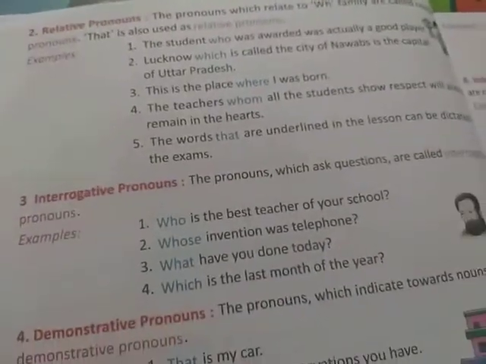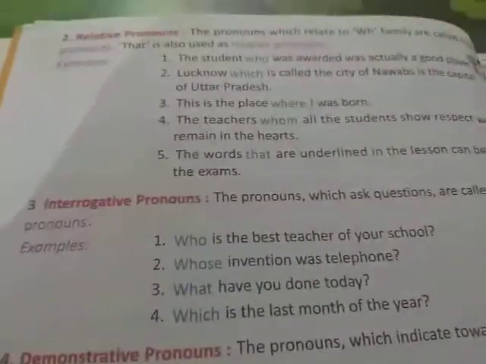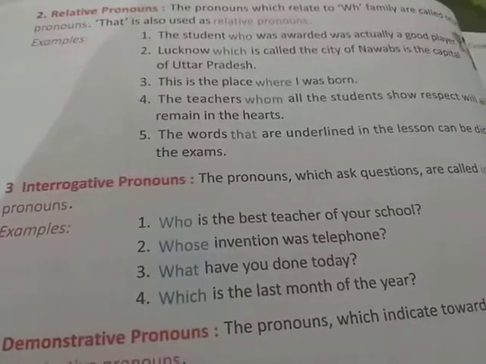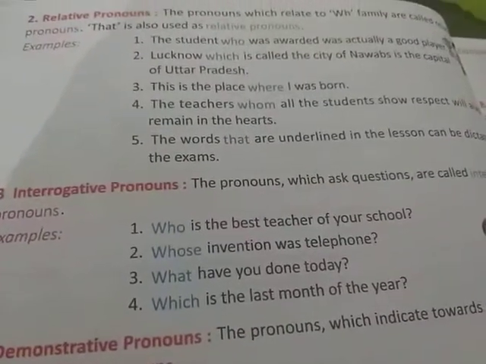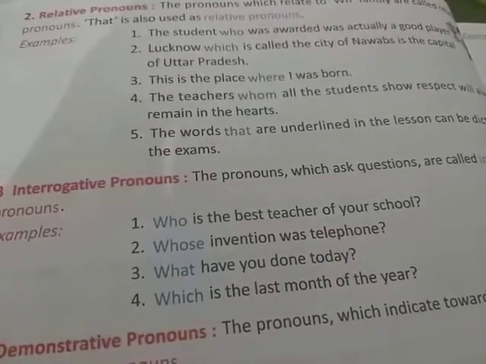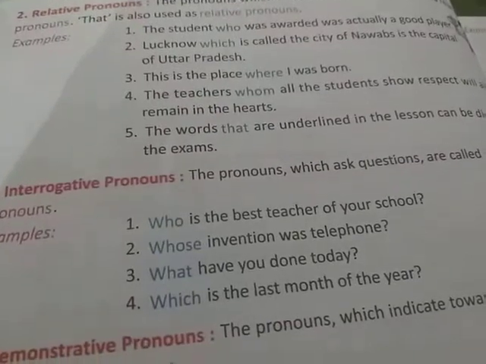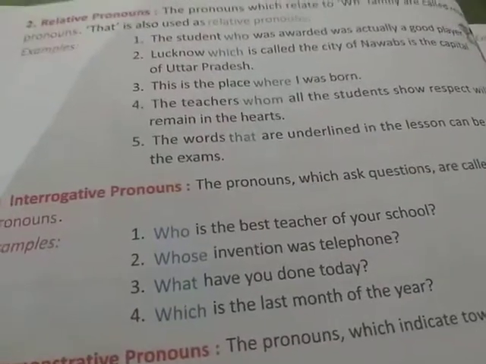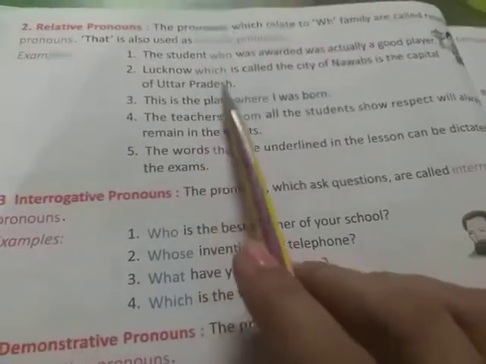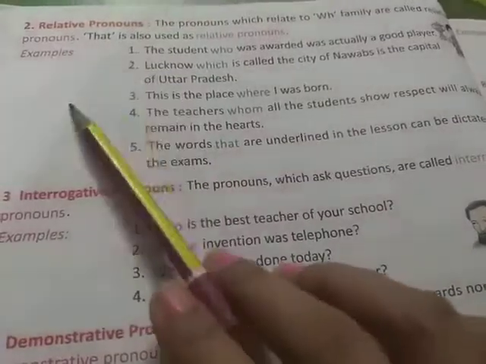You may be confused what is the difference between interrogative pronoun and relative pronoun, because mostly WH words you will find in both of the sentences. So, to relate the difference, when you find the WH family words in the middle of the sentence, like all these sentences are given, that is relative pronoun.